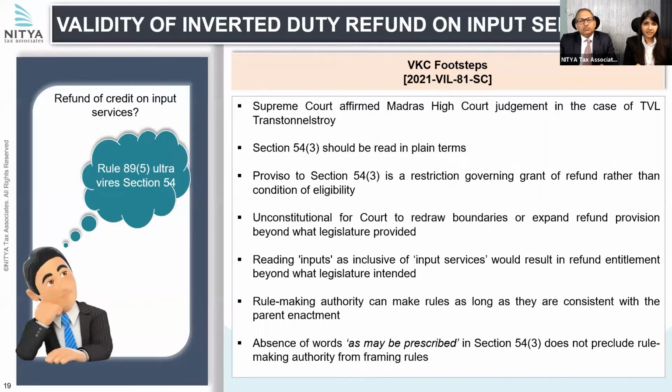Rather, the Supreme Court held that it is a restriction provided through this proviso. A restriction has been provided in Section 54(3), which restricts the refund to only accumulated credit on account of inputs.